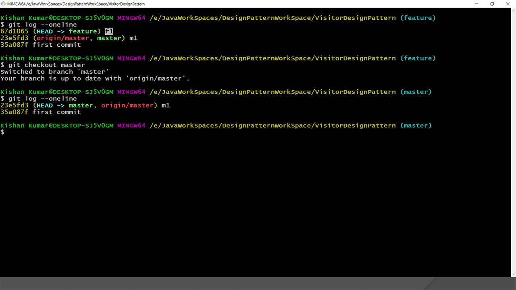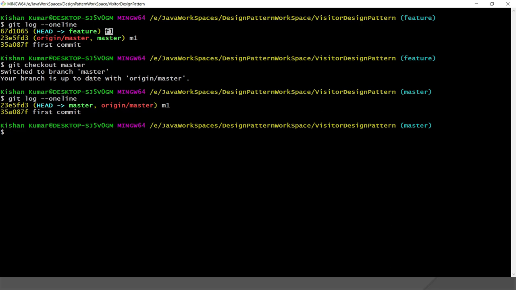So we did not get any extra merge commit, like we had seen in git merge when we applied the git merge command. So here basically what happens when we do rebase on a feature branch is that it moves the entire feature branch to begin on the tip of the master branch.